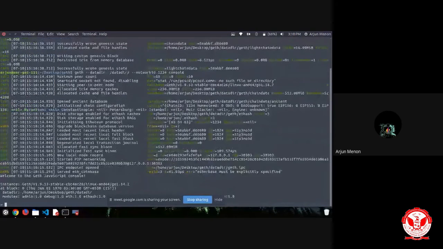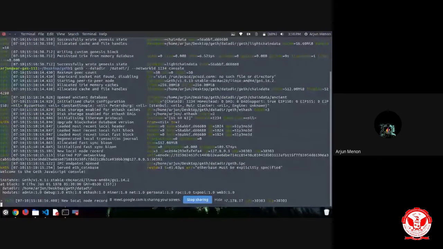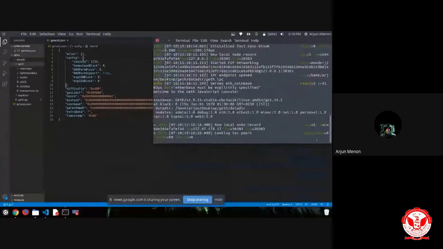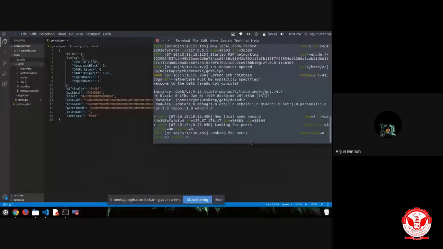That lets us inside the private Ethereum blockchain. Over here you can see many processes happening in the backend, since we initiated the private Ethereum blockchain network with the help of the Ethereum client called Geth. So Geth is already running processes to maintain that particular network.